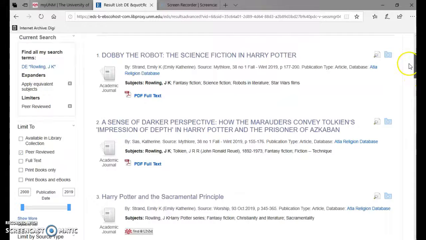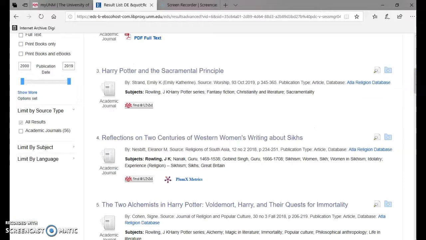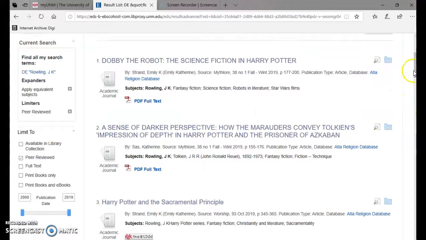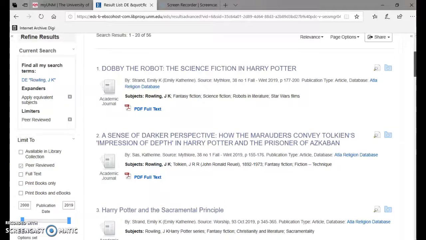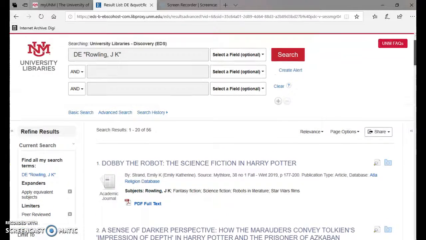So that is basically how you do it. Another way you can do this is to go to academic journals only. Peer reviewed generally should do it though. If you hit peer reviewed, everything that results in that list should be considered a scholarly article, and it's definitely considered a scholarly article, so far as I'm concerned. And that's it. That's how you do this.